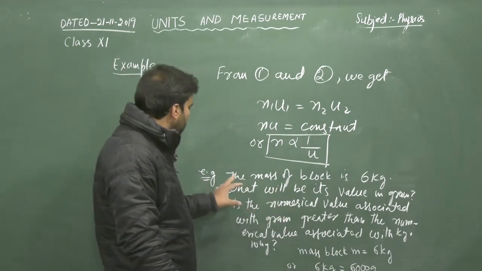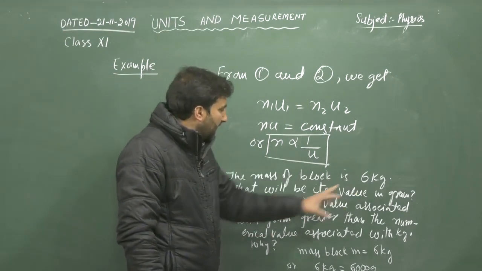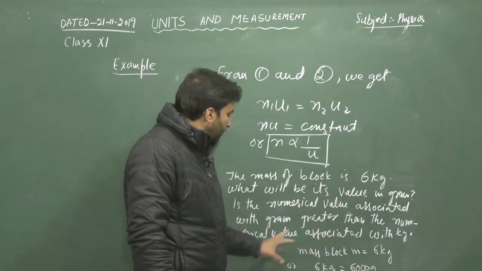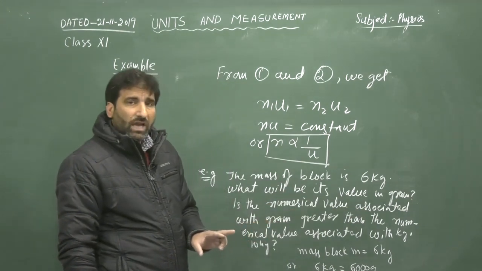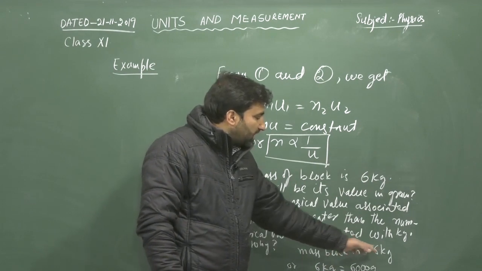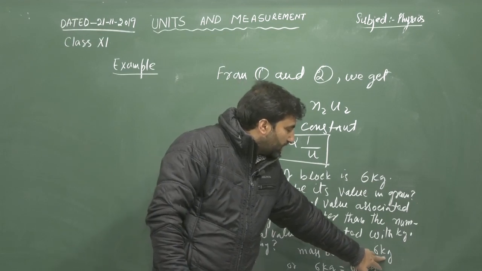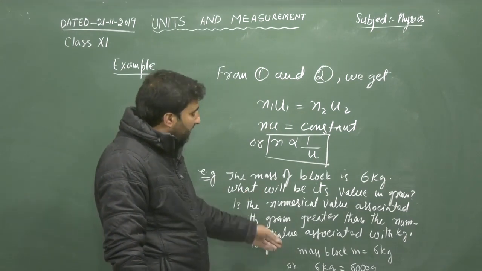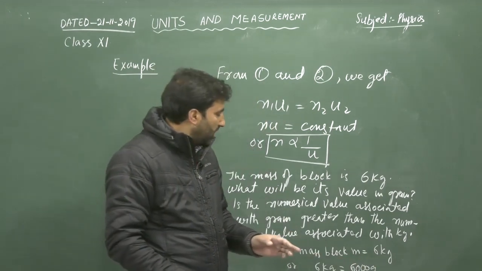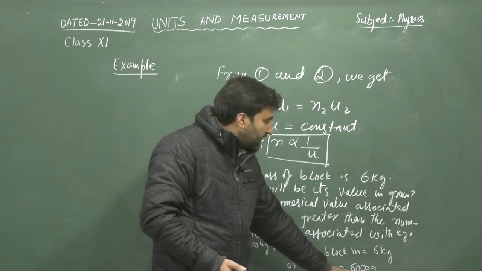I will repeat the question. The mass of a block is 6 kg. What will be its value in grams? Is the numerical value associated with gram greater than the numerical value associated with kg? And why? So we can have mass is equal to 6 kg. That means in one system, the numerical value is 6 and unit is kg. And we can write it in another unit system. 6 kg is equal to 6,000 grams. In 1 kg there are 1,000 grams, and in 6 kg we can write it is 6,000 grams.